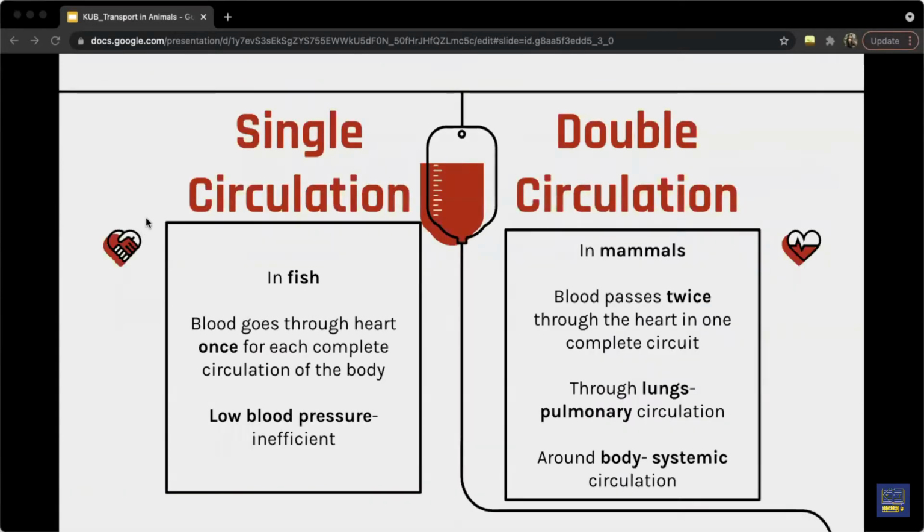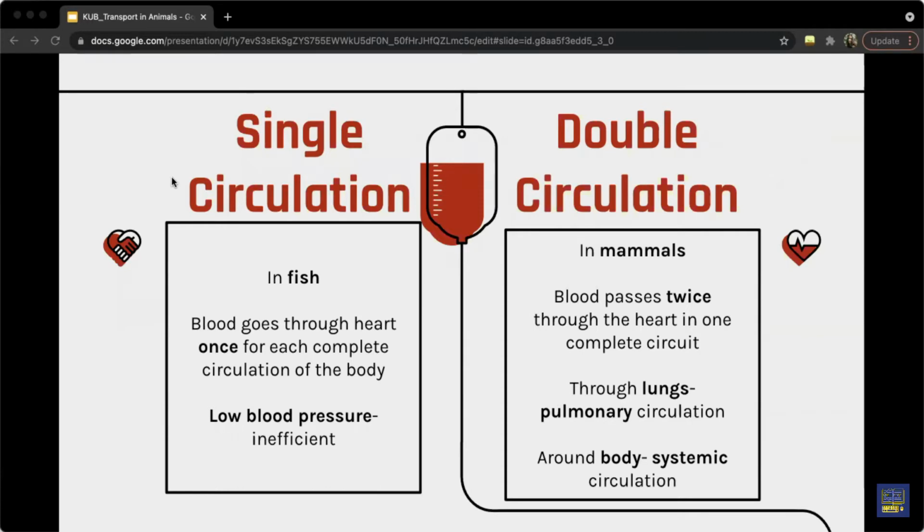So in fish, single circulation occurs. In other words, blood passes through the heart a single time in every circulation. The blood travels from the heart, which has one atrium and one ventricle, to the gills, where it is oxygenated. It then flows to all parts of the body and returns to the heart.